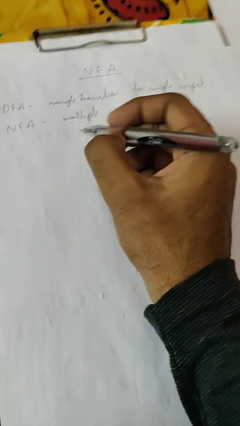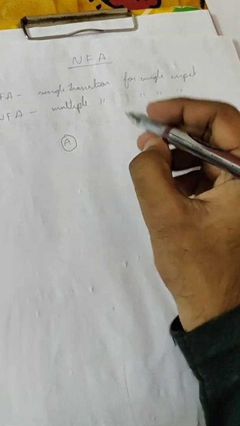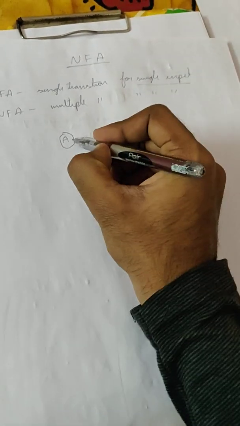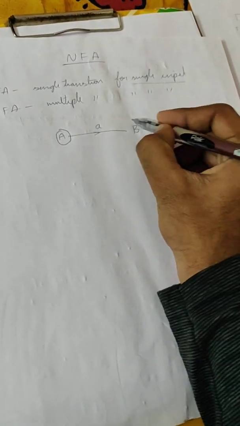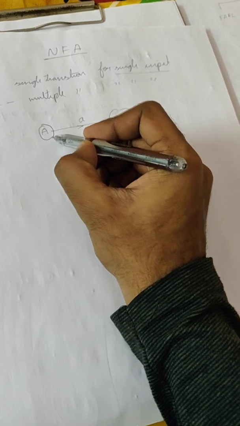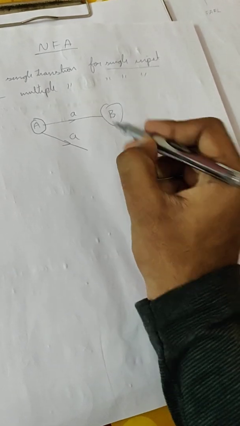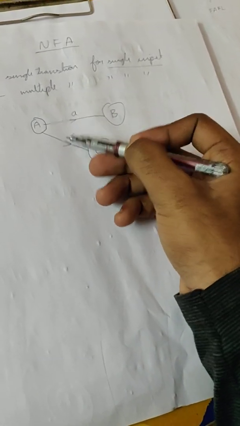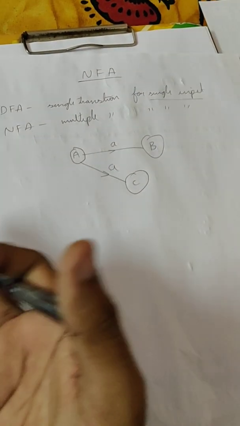Let's look at an example. Consider an automata or a machine in state A. When you give a single input, it goes to state B. It is certain. If you give A as an input, it goes to state B. In case of non-deterministic finite automata, if you give A as input, it is confused. It is not certain. It may go to state A or state C because it has A as an input. This is non-deterministic finite automata. It is multiple transition for single input in NFA, single transition for single input in DFA. This is the difference between NFA and DFA.